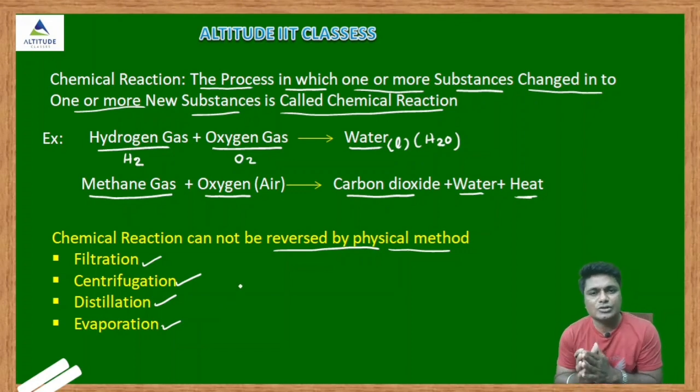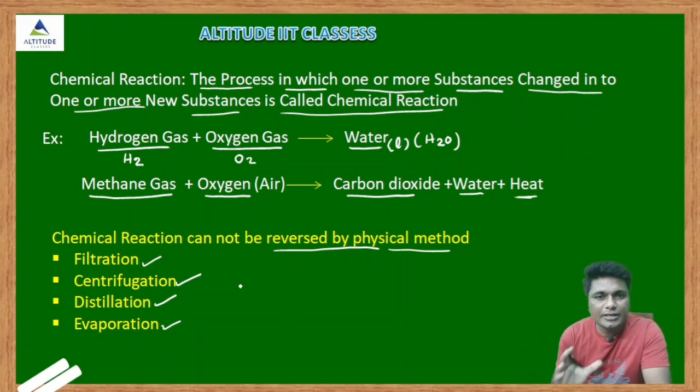Now guys, understood what is a chemical reaction? The process in which one or more substances change into one or more new substances is called chemical reaction. In the chemical reaction, the original identity of the substances is changed. Okay, in the chemical reaction, the important words are reactant and product.